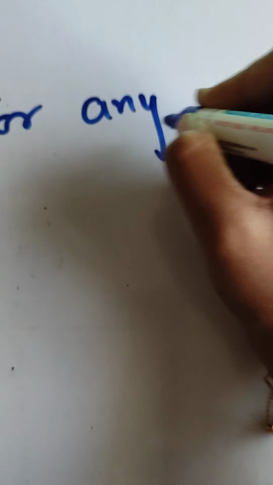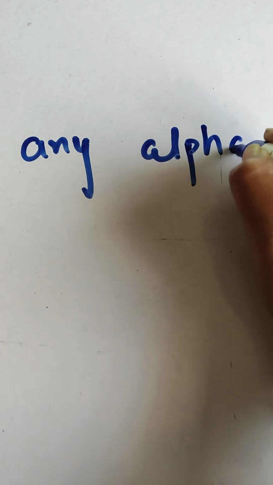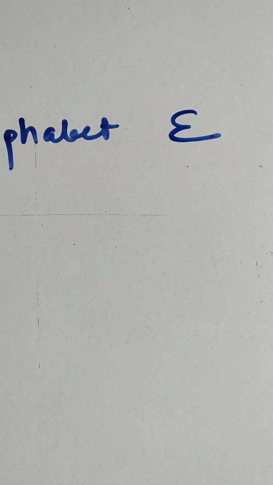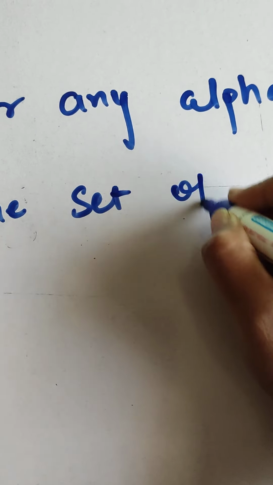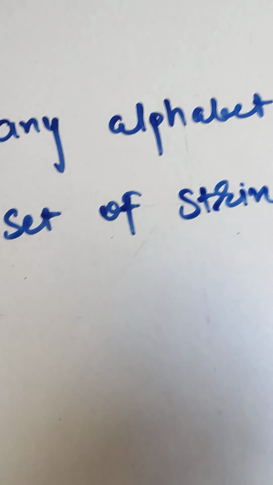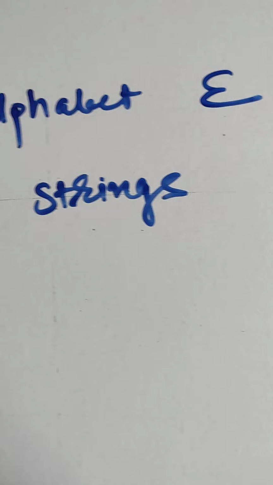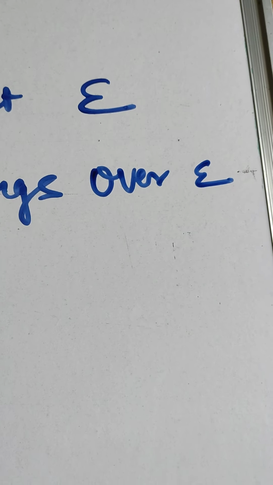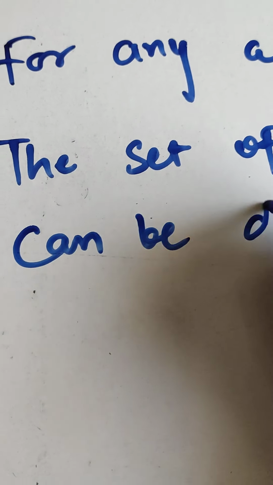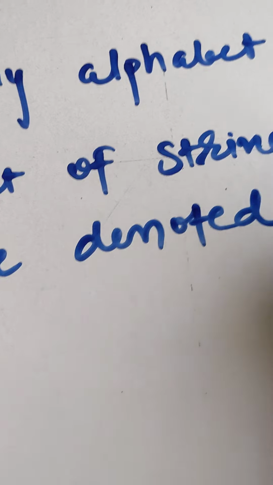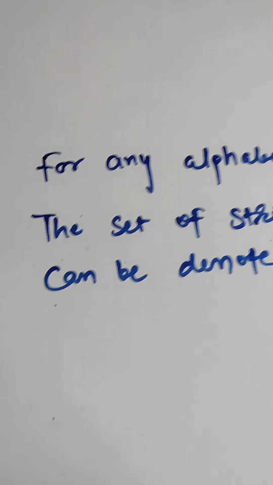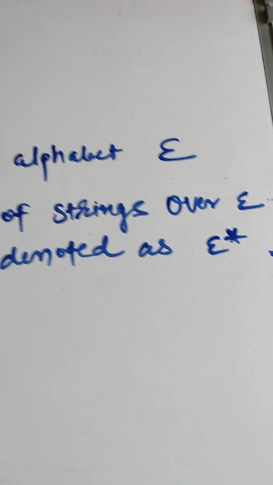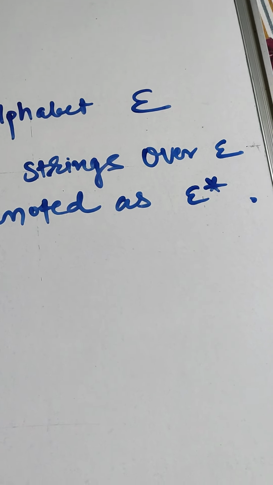Now we can take the example that for any alphabet sigma, the set of strings over sigma can be denoted as sigma star.